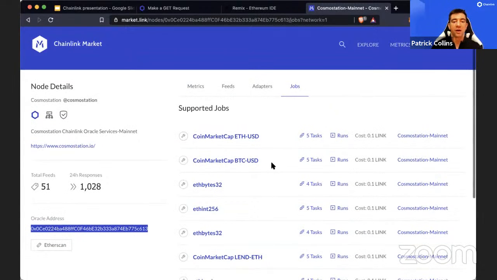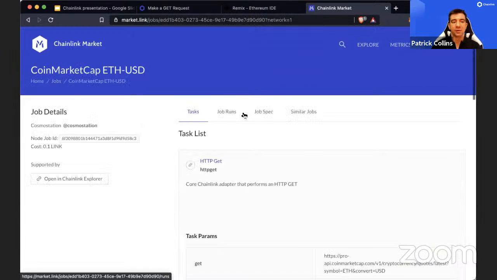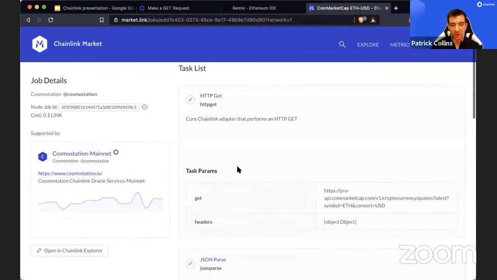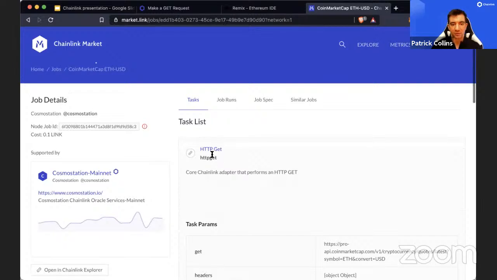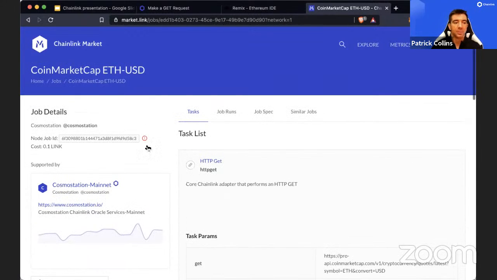So the jobs define what to do, right? So we can say, hey, Cosmostation, I want to use your Oracle, and I want to use a job that gets me the price of FUSD from CoinMarketCap. So this would be the job that does that. It has some different tasks or adapters, and we'll go over that in a second. But each one has this node job ID, right? And we can copy that from right here.